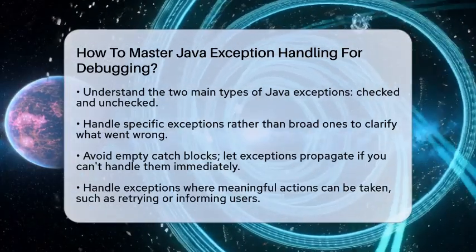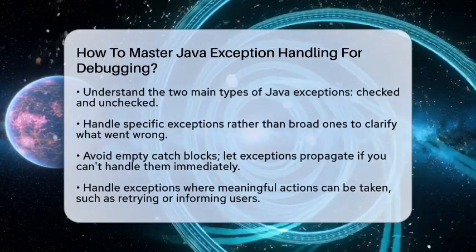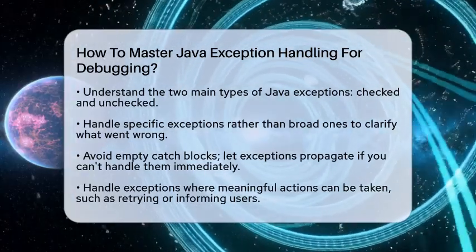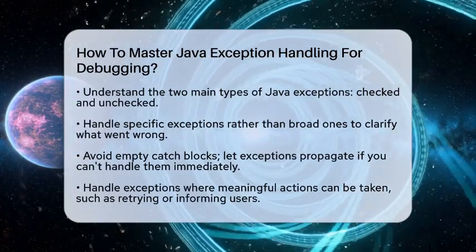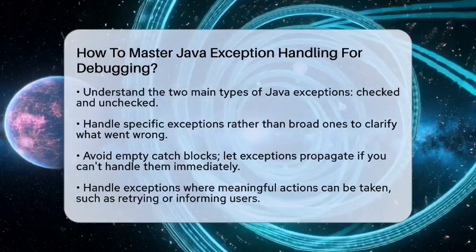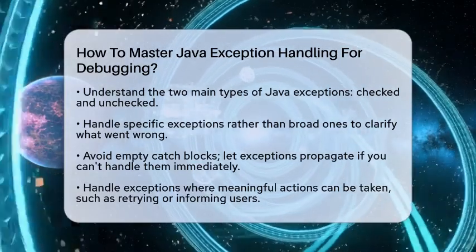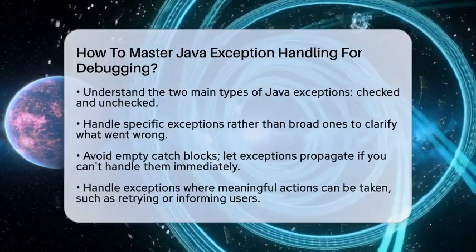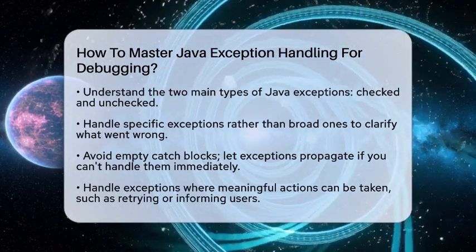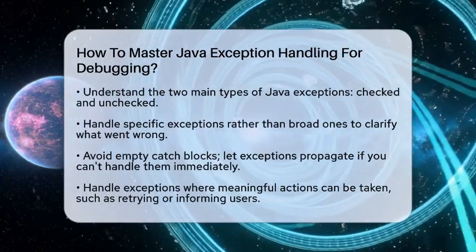First, get familiar with the two main types of Java exceptions. Checked exceptions are errors you expect and must handle, like input-output errors. Unchecked exceptions happen during runtime, such as dividing by zero or null pointer exceptions. Knowing the difference helps you decide how to handle each situation.